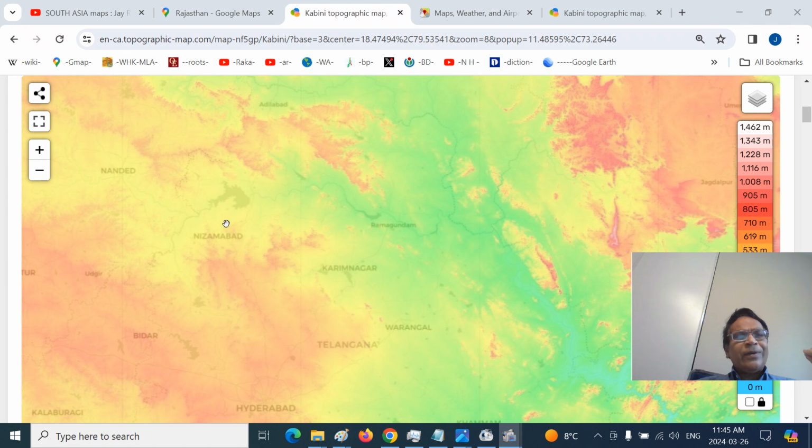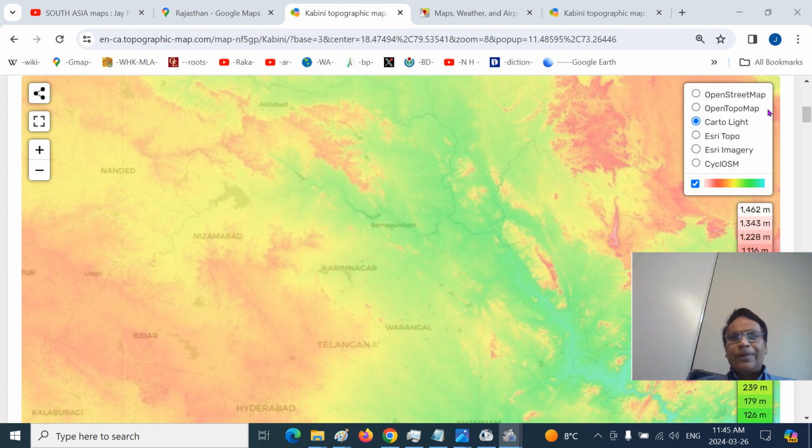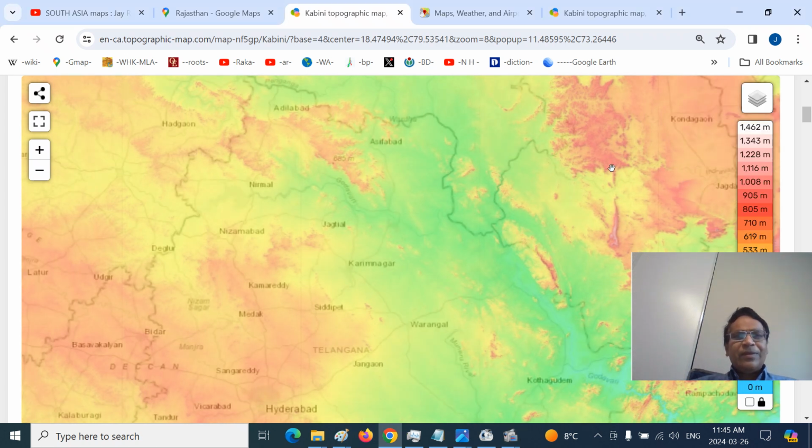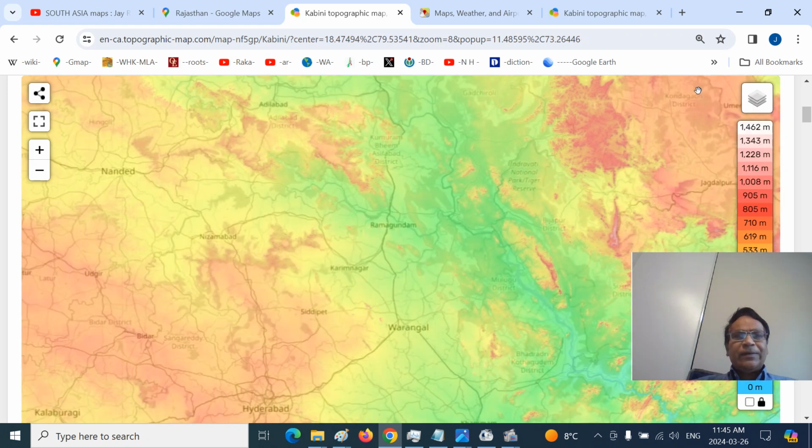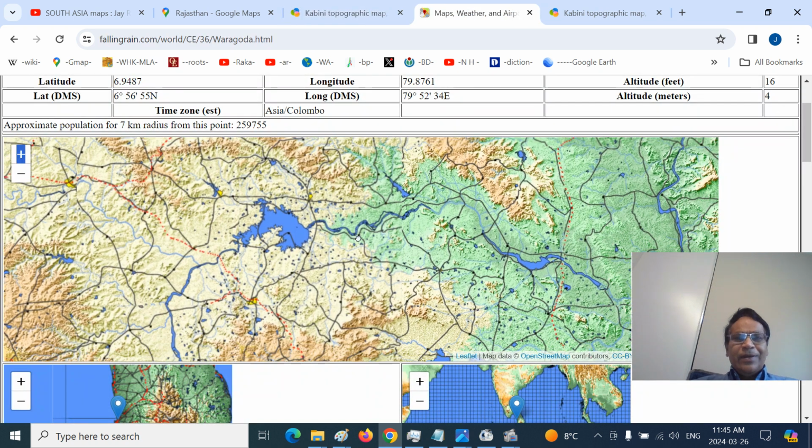You can see Nanded here. So this is the Ramagundam, this is the Sripada Sagar, and this is the Pranahita river, that means the Godavari valley ends here near Kaleshwaram. So you can see the Godavari valley, this is the Kaleshwaram, this is the Kandakurti. Here I am going for a different perspective.